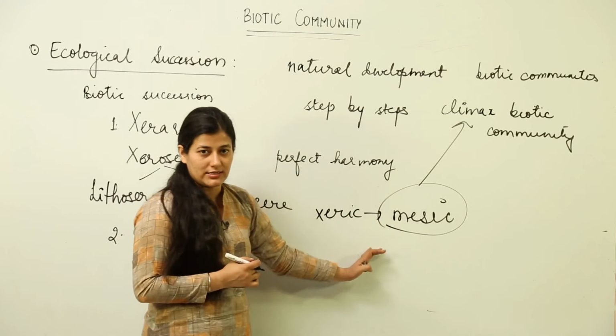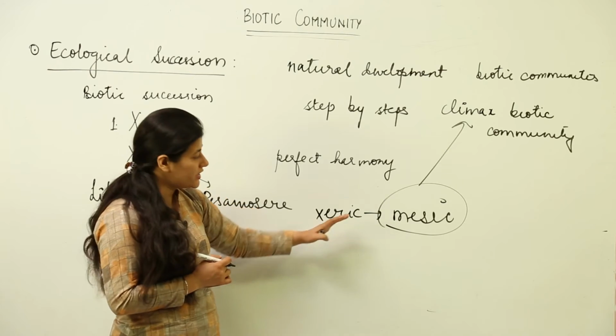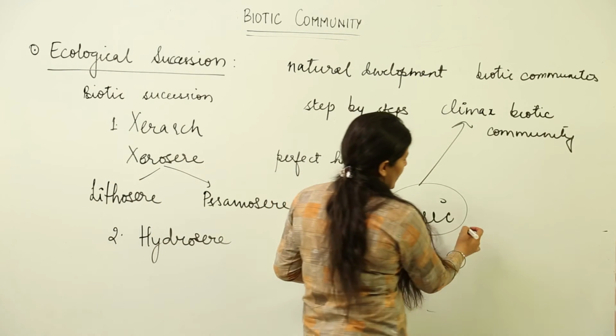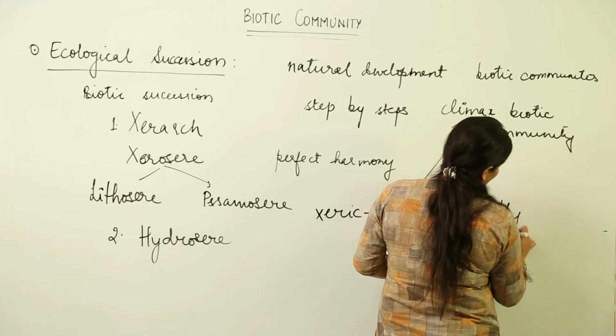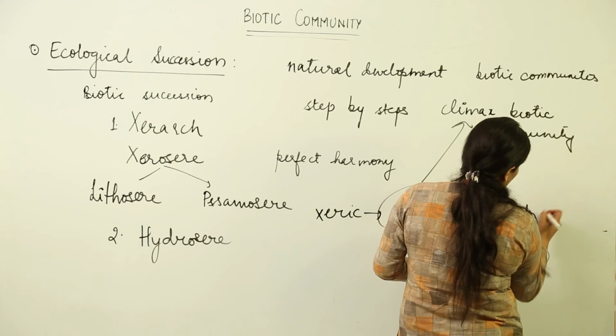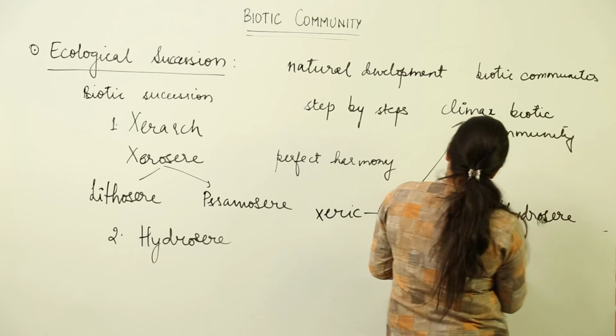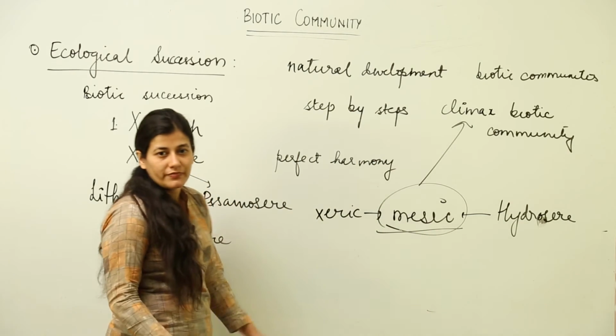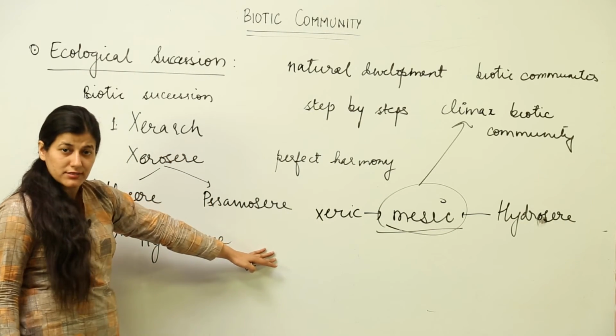So, if a biotic succession takes place on bare rock or sand, it would reach mesic condition. If it takes place in a water body, then also it will reach an intermediate mesic stage. This is what biotic succession is all about.